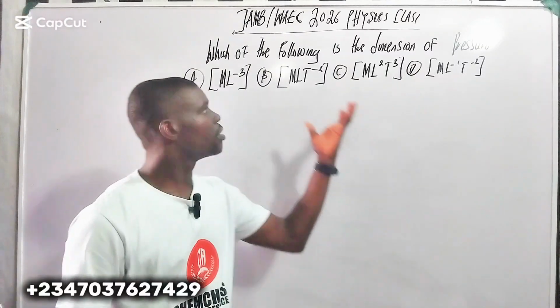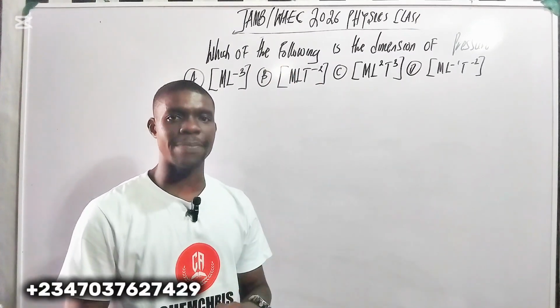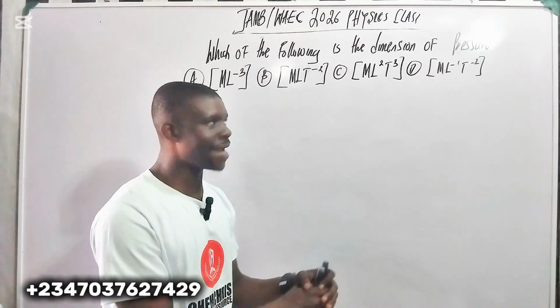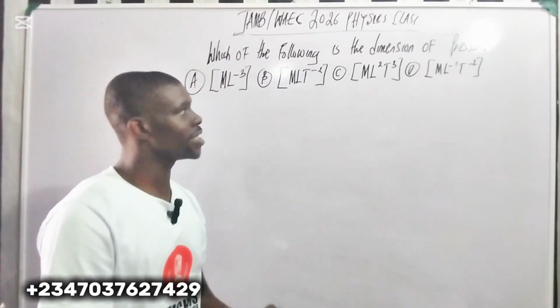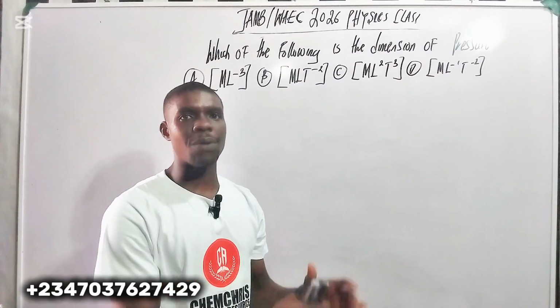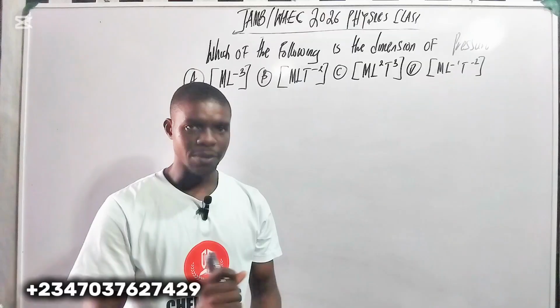Let's solve this JAMB past question. This is one of the questions that came out in the 2025 JAMB, but it also sits in WAEC. So that's why I say JAMB and WAEC 2026 physics class. It's under dimensional analysis of physical quantities in physics.